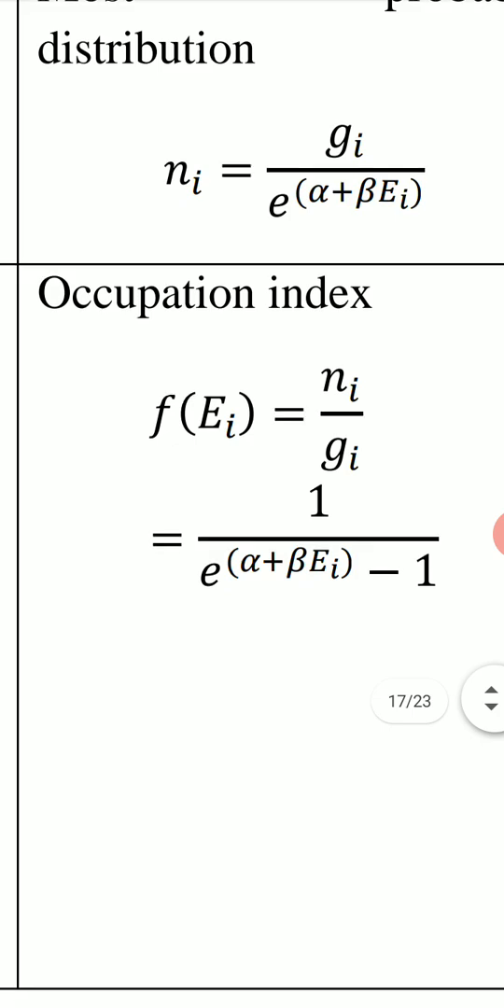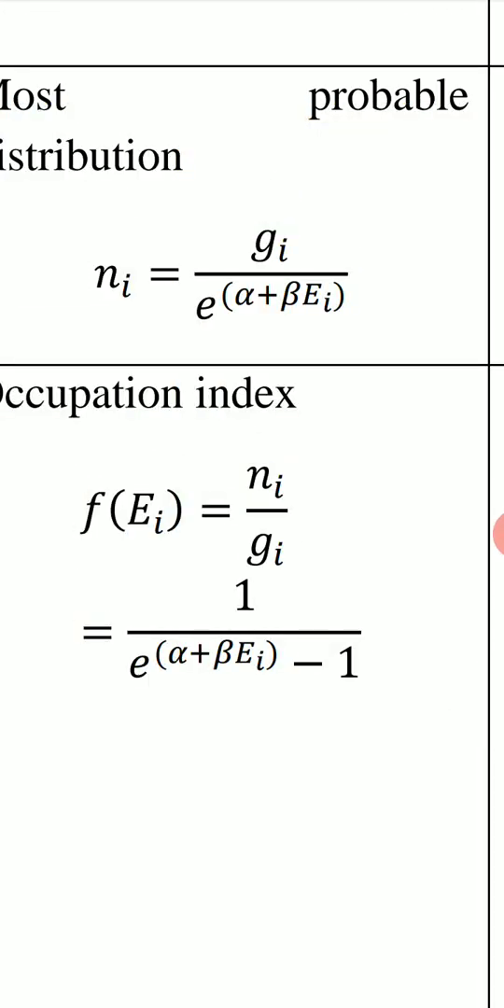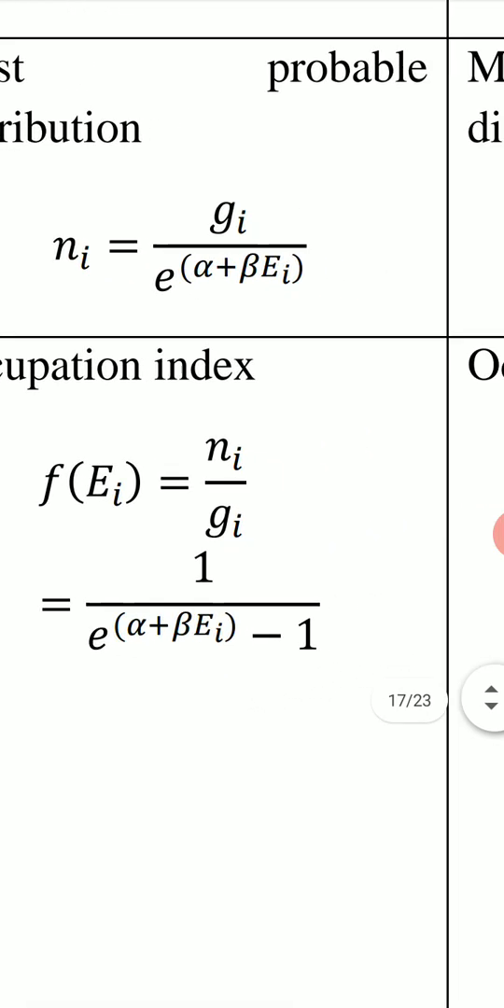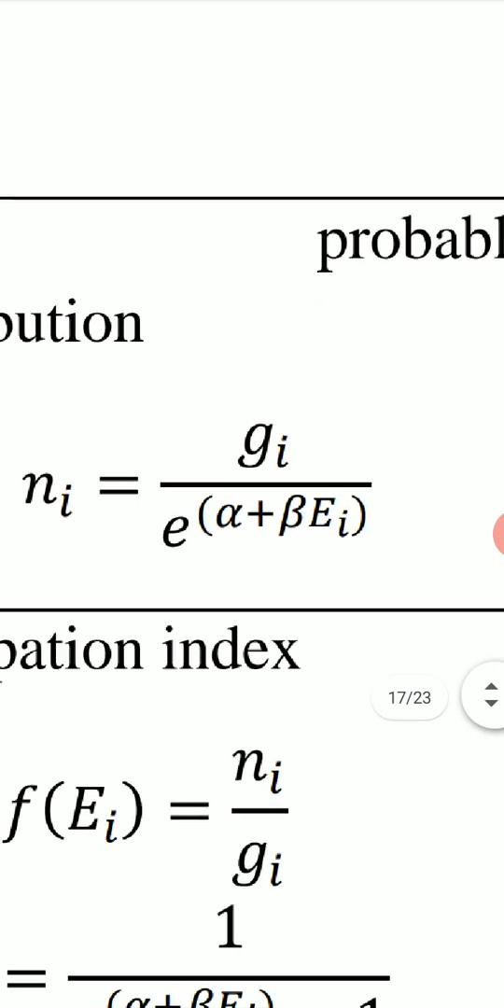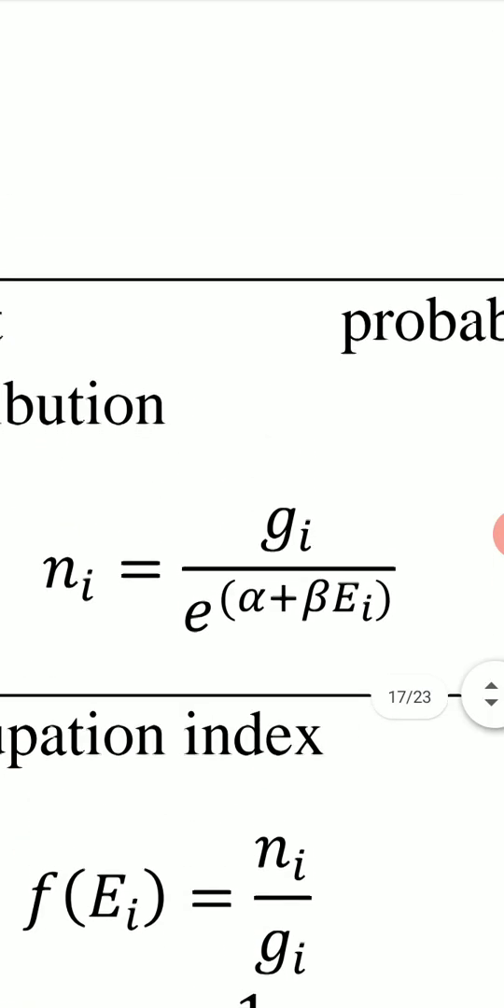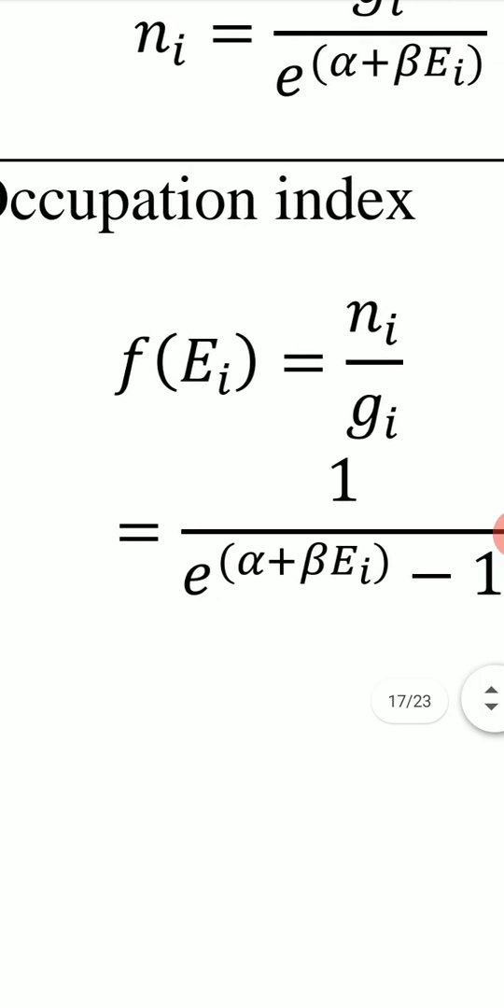From these equations, if we find Ni upon Gi, it is known as the occupation index, and we write it as F(Ei), a function of Ei. So Ni upon Gi for Maxwell-Boltzmann statistics is 1 upon e to the power alpha plus beta Ei. In the denominator, it is not minus 1. It is only 1 upon e to the power alpha plus beta Ei for Maxwell-Boltzmann statistics, known as the occupation index.